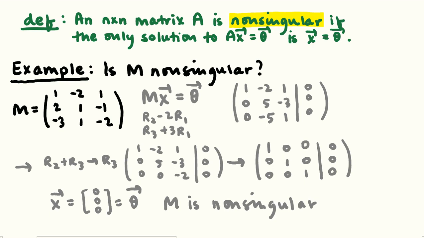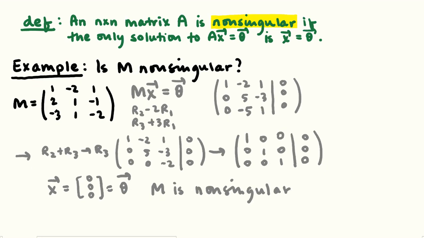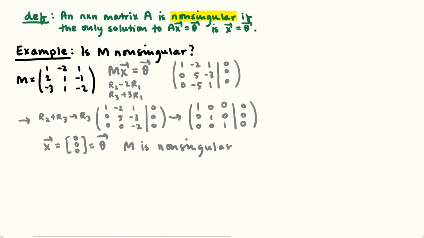Now, I've got a couple of things to say about this. I'm going to zoom out so I can write them in. First, what you're going to be doing is row reducing the matrix to see if it's row equivalent to the identity.